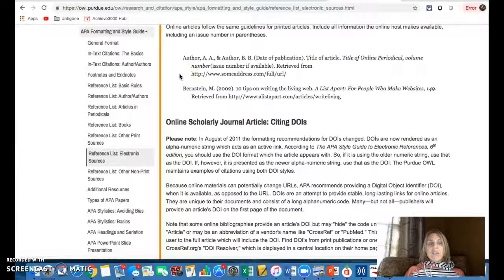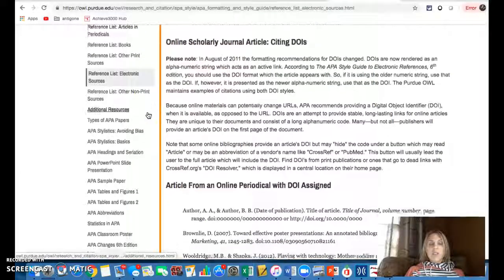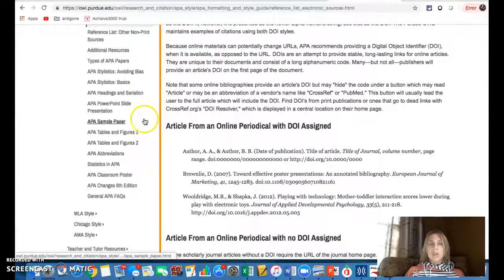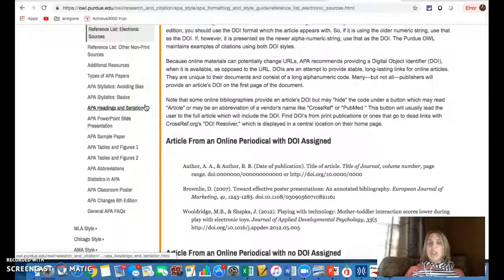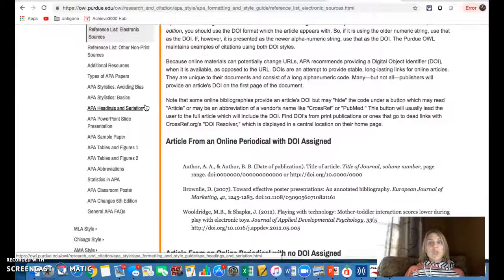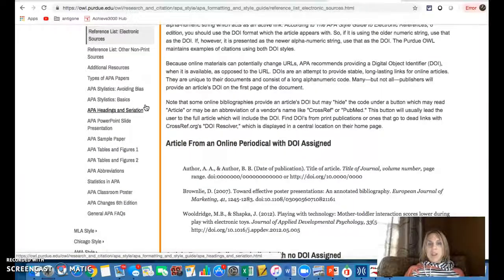That's where we'll stop for now. You will notice that there's a lot of other information on here. There are some sample papers, and you can definitely peruse those at your leisure if you want to, and it will be something that we will be getting into later on in this session once we start writing the essay and doing some of those other things.